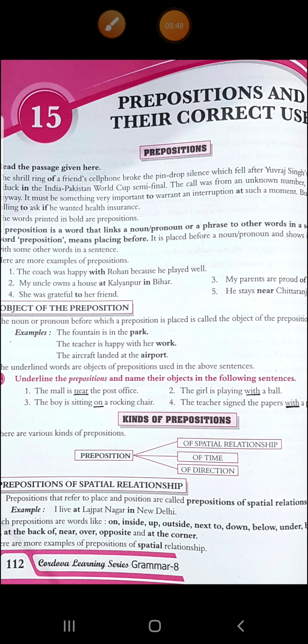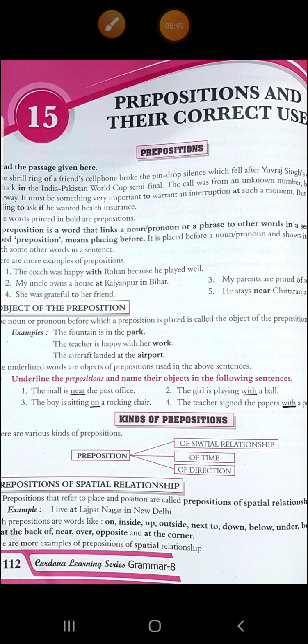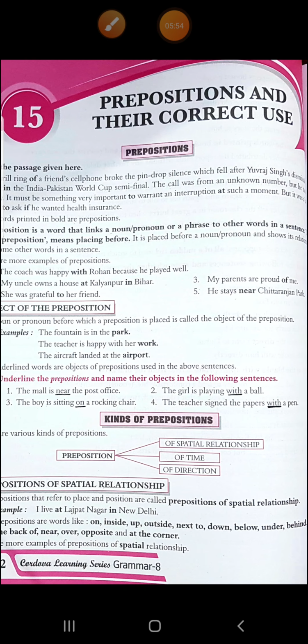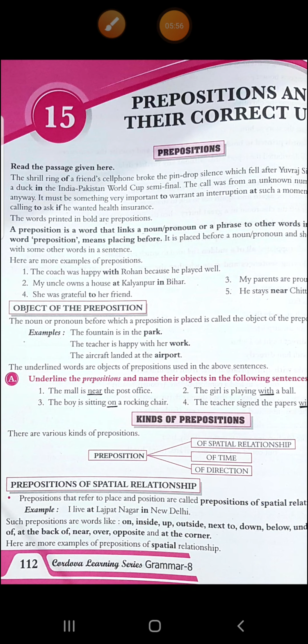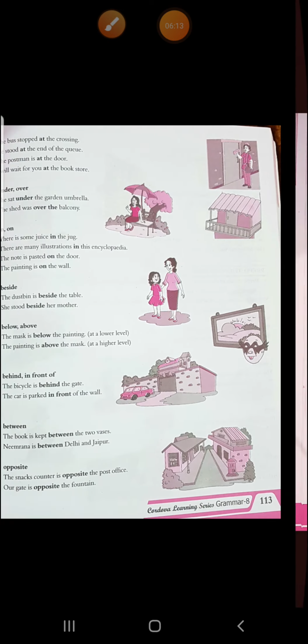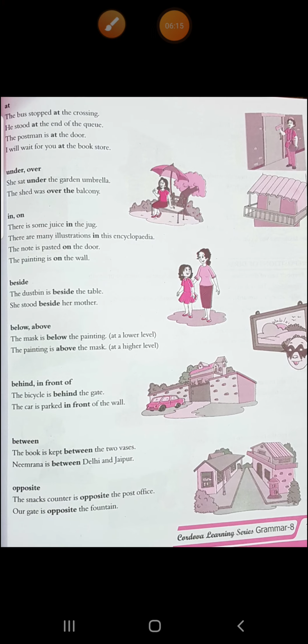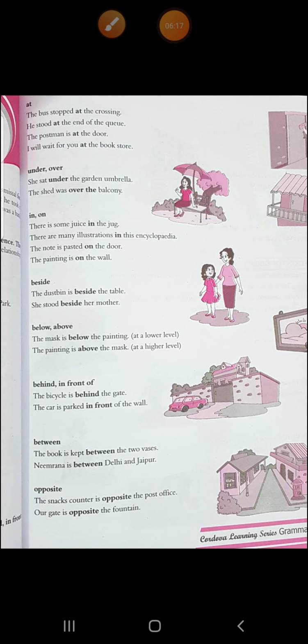Such preposition words are like on, inside, up, outside, next to, down, below, under, behind, in, off, at the back of, near, over, opposite, at the corner. These are your examples of spatial relationship. Whichever preposition shows a place or position is your spatial relationship. All right. Now see, let's start seeing where we can use at.